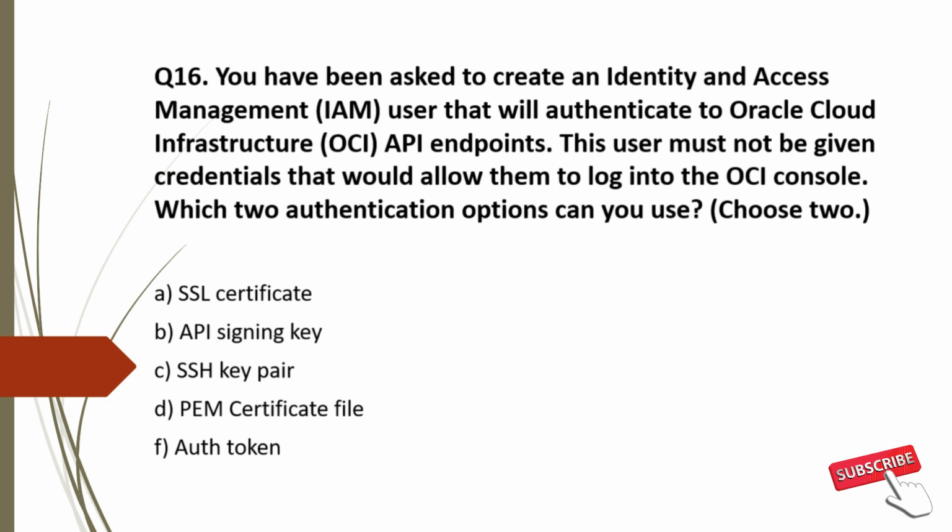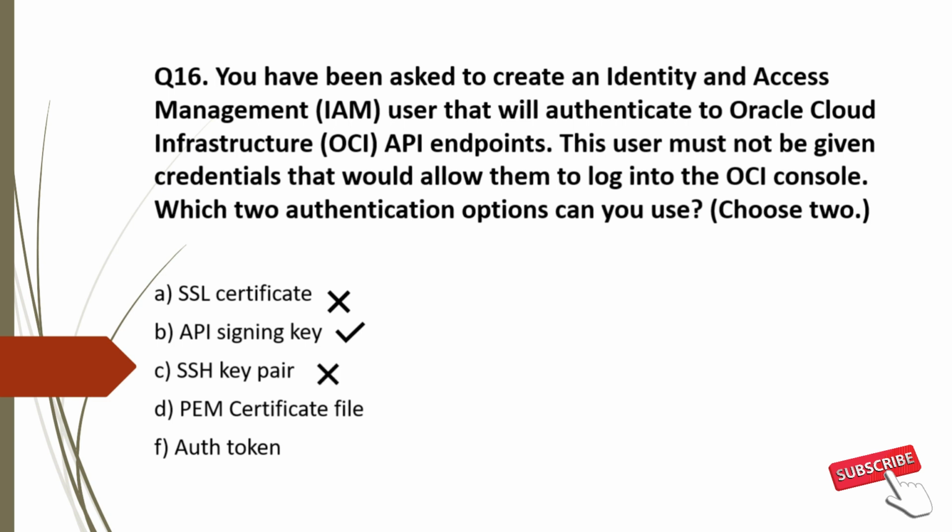Option A, SSL certificate. SSL certificate is used for secure traffic. It won't help in the authentication process. So this is incorrect. Option B, API signing keys. API signing keys will help you in the authentication process. So this is correct. Option C, SSH key pair. You cannot connect to an OCI API URL via SSH. So this is incorrect.